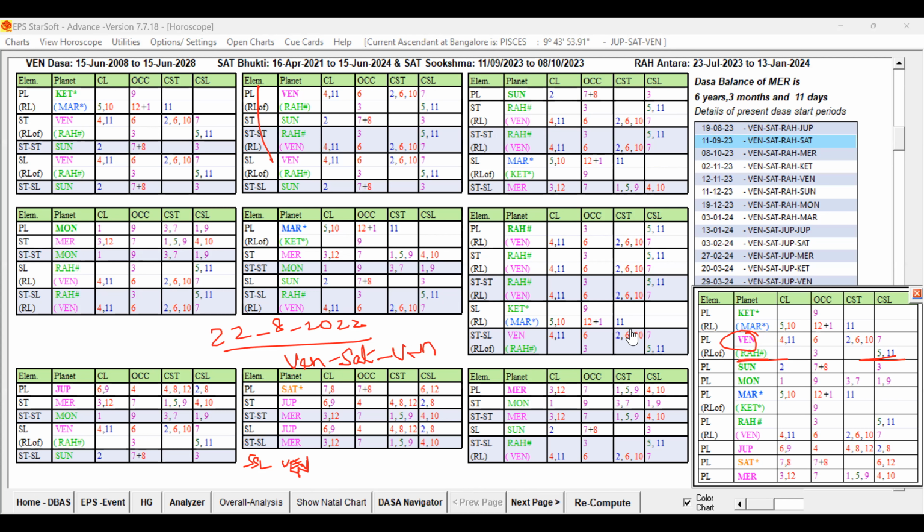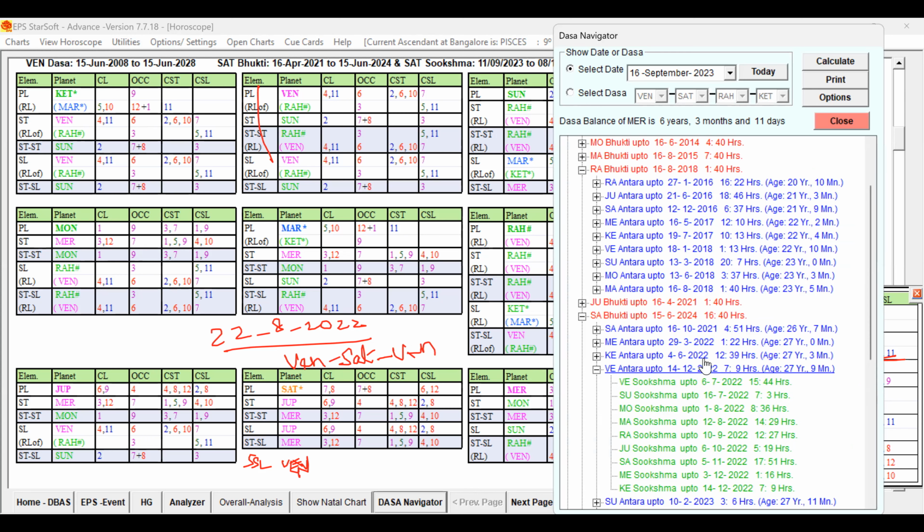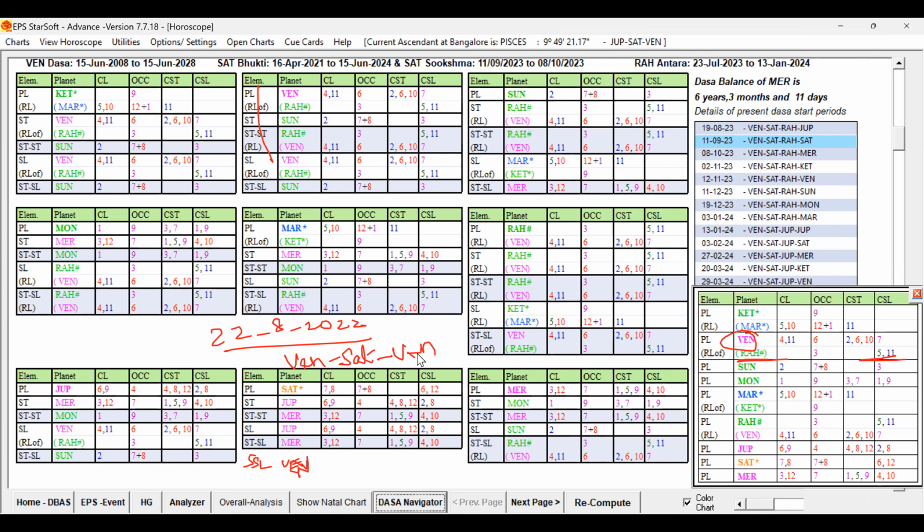You can see from 6/2022 onwards, Venus Antra. So Venus Dasa, Saturn Bukti, Venus Antra itself, that native got the child.